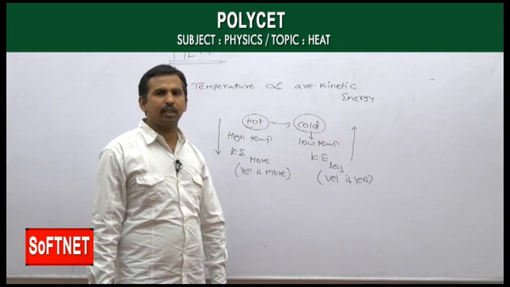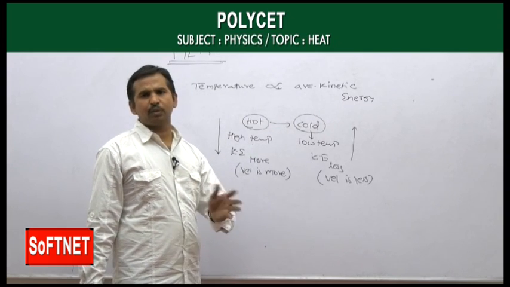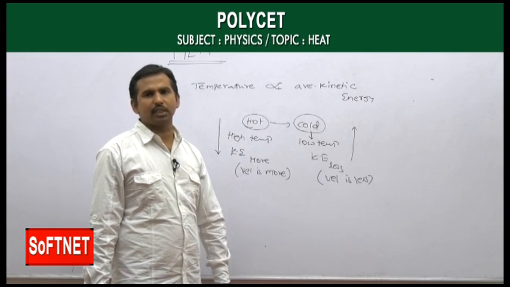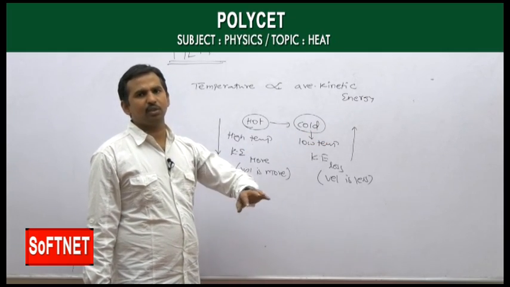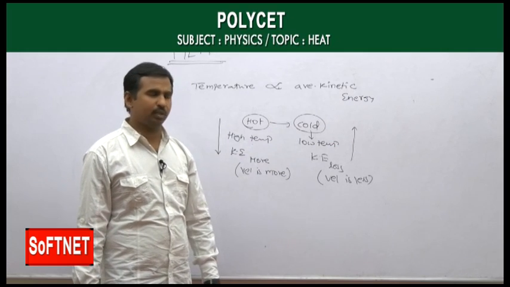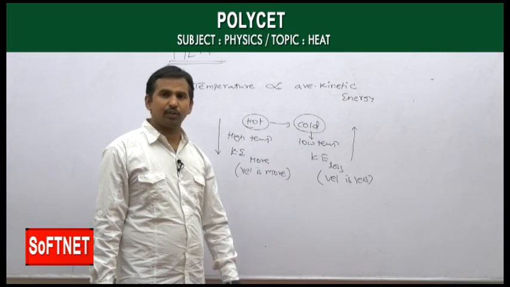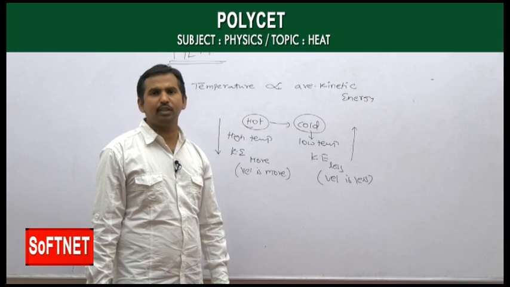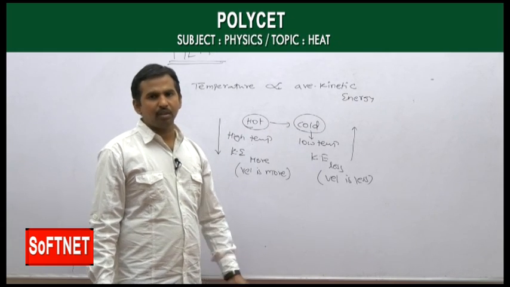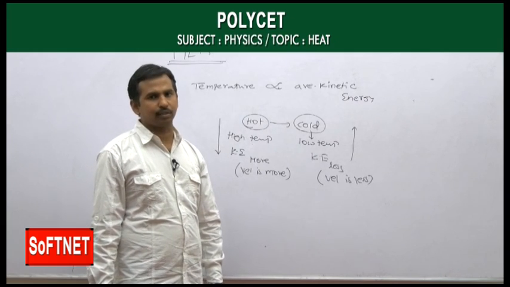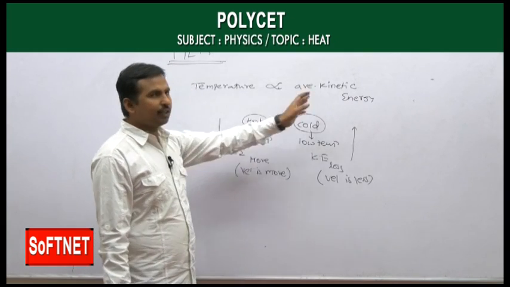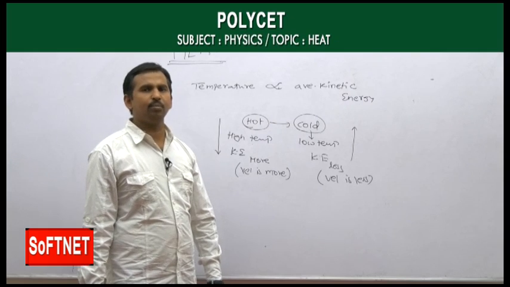As temperature decides the direction in which heat is transferred, and both have the same temperature, we cannot decide which is the hot body or the cold body. The kinetic energies of both are the same, so there is no further increase or decrease in kinetic energies. That is the thermal equilibrium state.